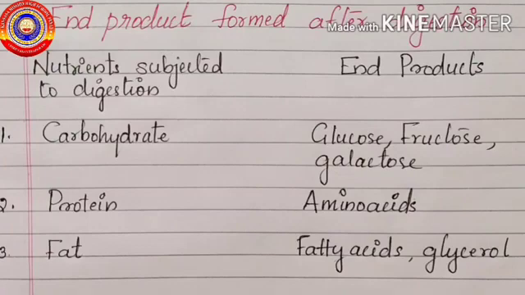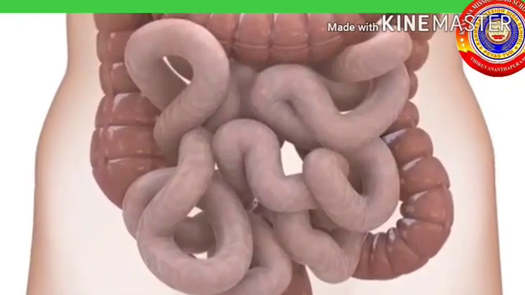After the completion of digestion, the complex substances are converted to simpler forms, such as carbohydrate is converted to glucose, fructose and galactose. And the simplest form of protein is amino acid. Fat is converted to fatty acids and glycerol. The absorption of simple nutrients begins in the small intestine.